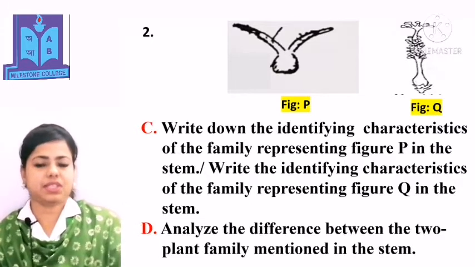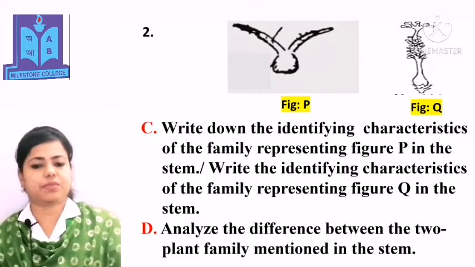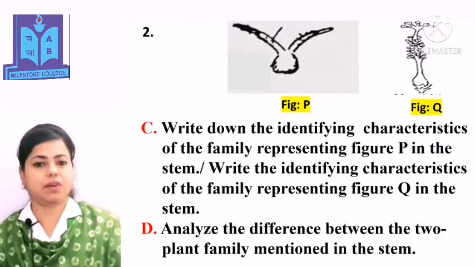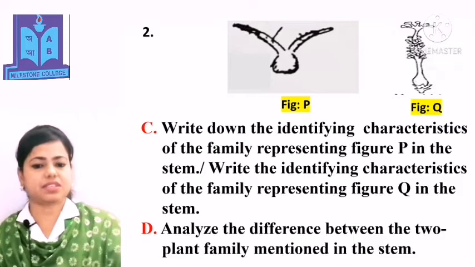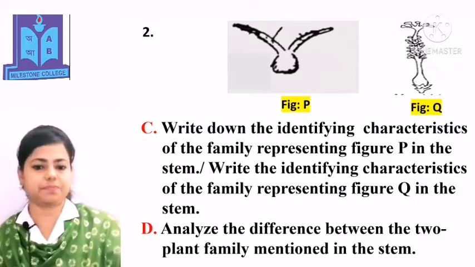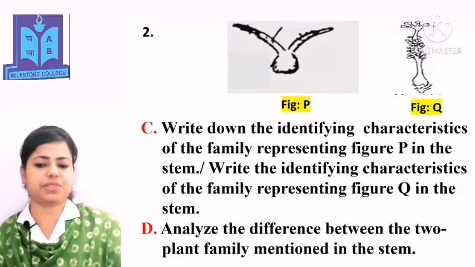Question C is, write down the identifying characteristics of the family representing figure P in the stem. Or, write the identifying characteristics of the family representing figure Q in the stem. The question D is, analyze the difference between the 2 plant families mentioned in the stem.